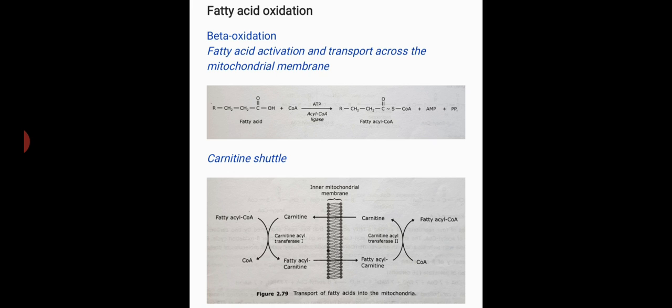Fatty acyl coenzyme A is then regenerated by carnitine acyl transferase 2 enzyme in the matrix of the mitochondria, and carnitine is then transported back into the intermembrane space by a carrier protein, where it reacts with another fatty acyl coenzyme A.